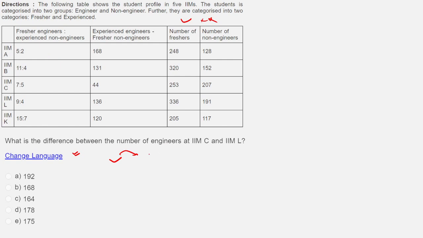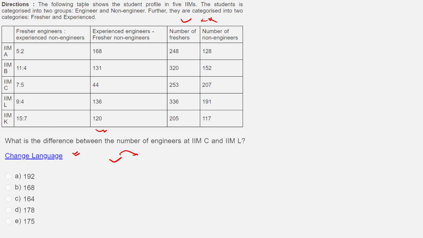But for the sake of understanding and knowing the concept, and if something like this comes in your paper and that is the difficulty level of the entire paper, you will have to choose at least 1 or 2 sets to qualify, right? So for the sake of our knowledge and concept building, let's try this set. And again, I'll just show you how to get the data in one of the columns and the rest you can do on your own. I'll just show you the way to go about it.